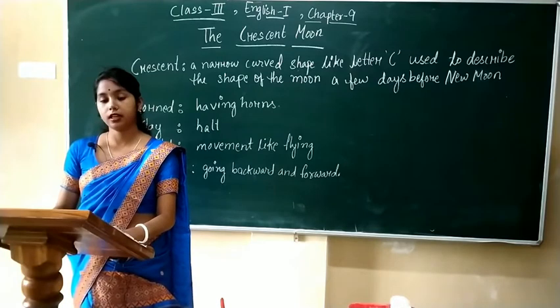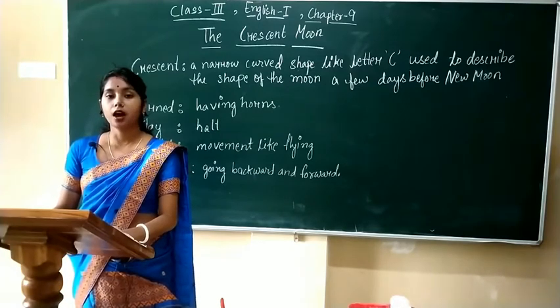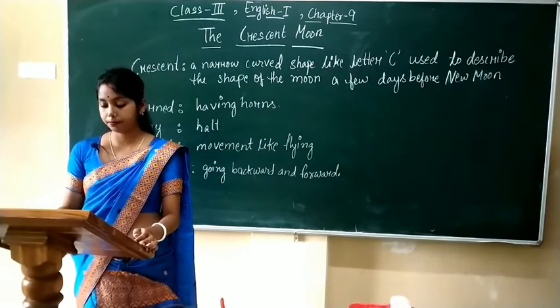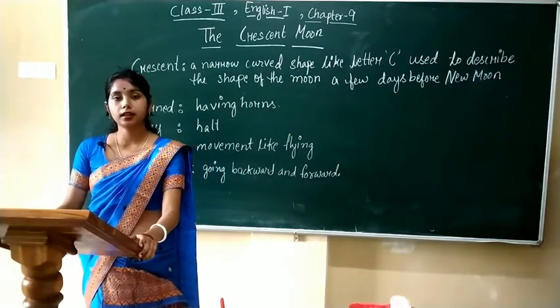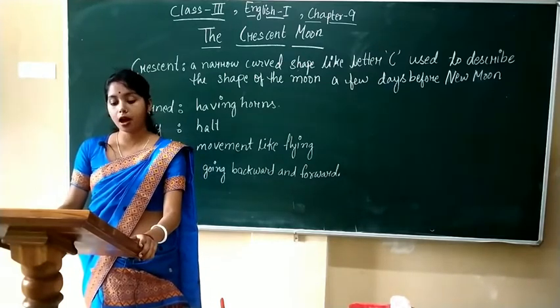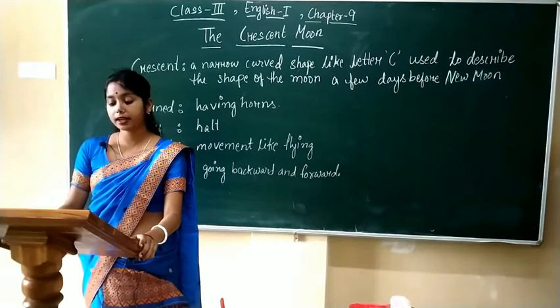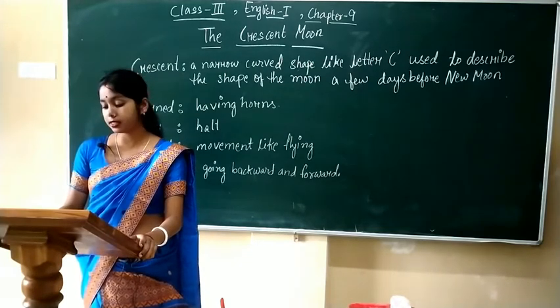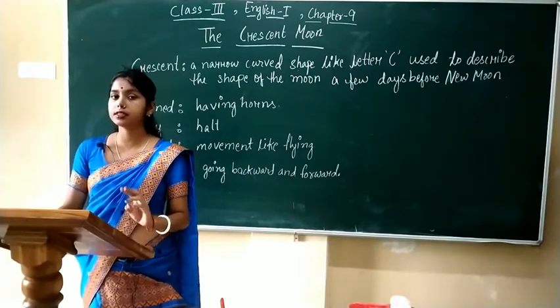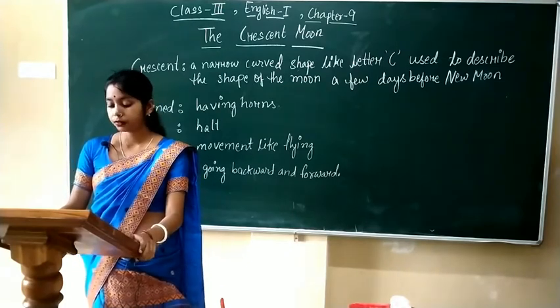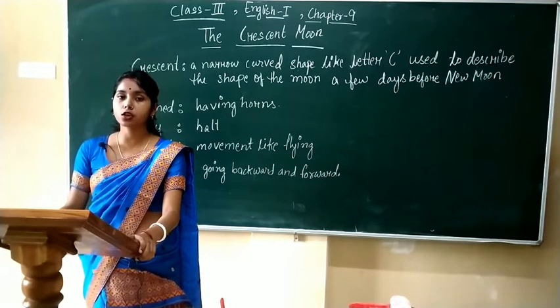Now let's start. I don't know whether you have noticed the different shapes of the moon at night in the sky, which change after a period of time. Before we start, let's know some facts about the moon, the four main phases of the moon.